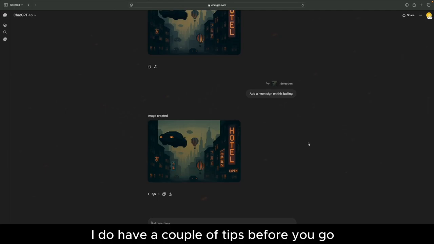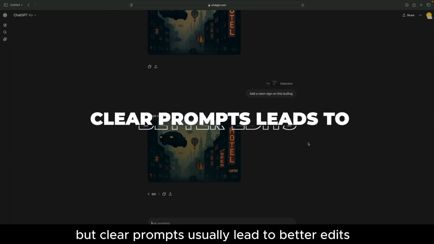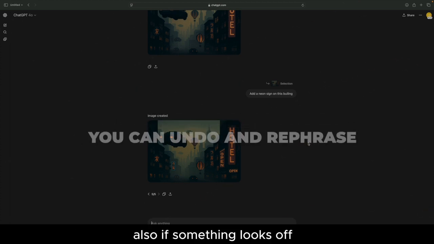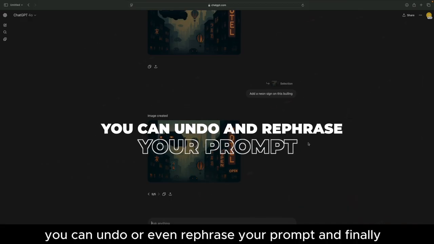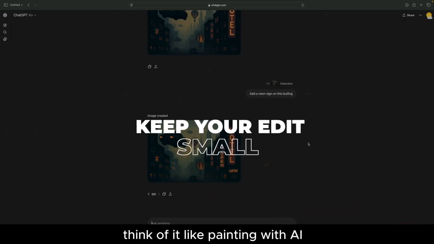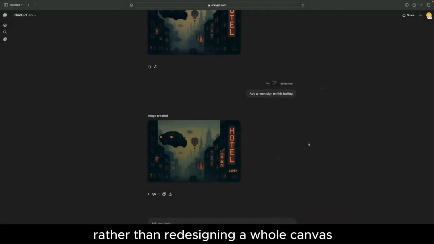I do have a couple of tips before you go. So first one, of course, you can be flexible with your words, but clear prompts usually lead to better edits. Also, if something looks off, you can undo or even rephrase your prompt. And finally, keep your edits small. Think of it like painting with AI rather than redesigning a whole canvas.